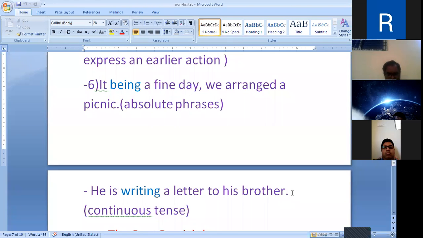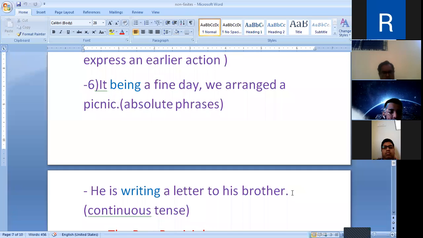Present continuous tense. He was writing a letter to his brother. Past continuous tense. He will be writing a letter to his brother. Future continuous tense.